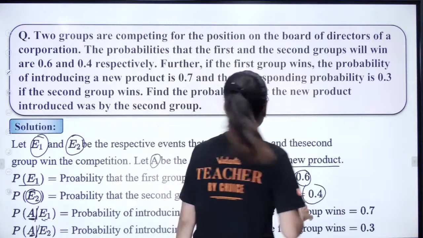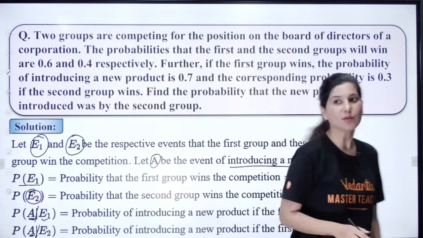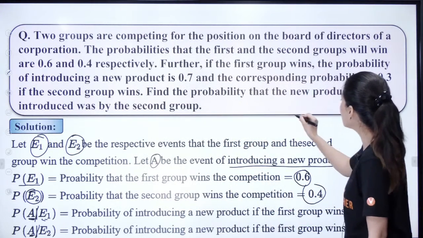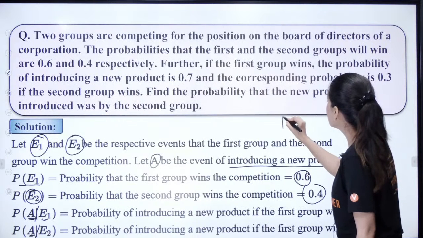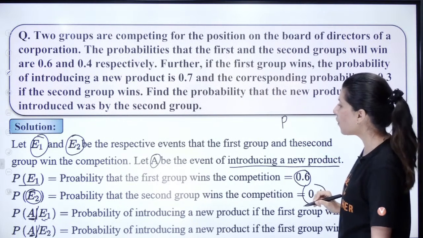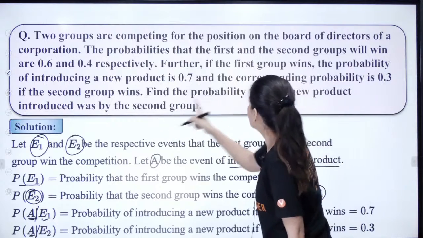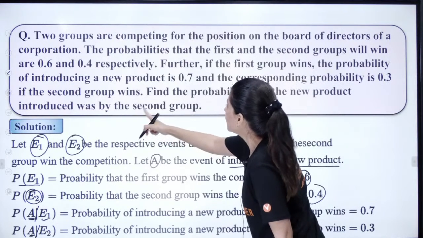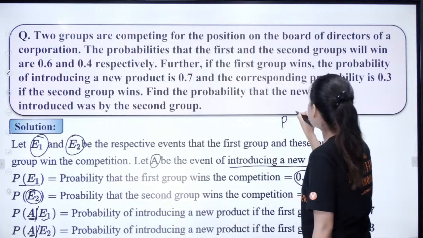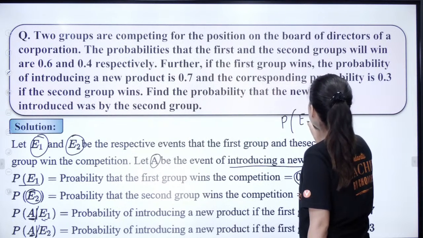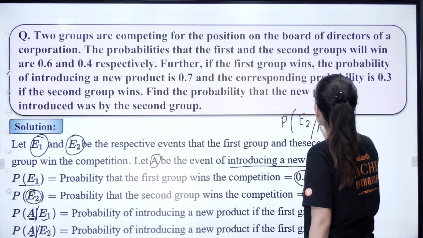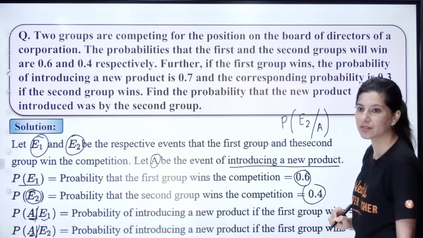Now please write the Bayes theorem. What is the Bayes theorem? We are looking for the probability that it was introduced by the second group. So we are looking for P(E2/A), given that the new product has already been introduced.